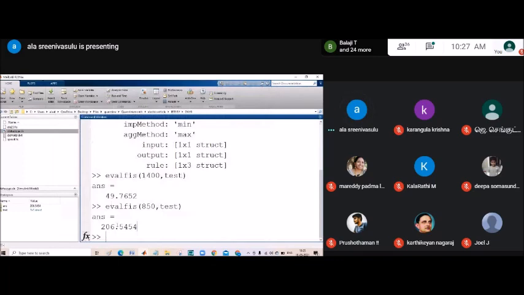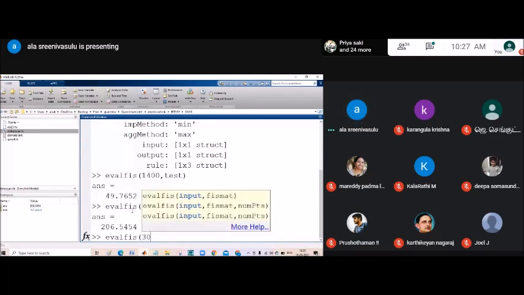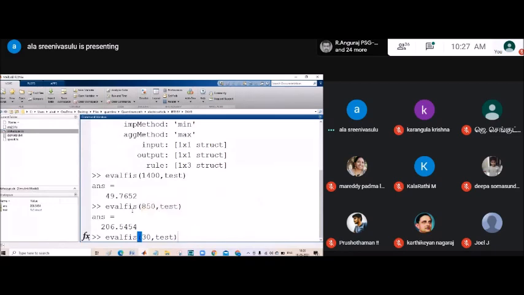I think everyone got it, right? So here evalfis, the motor is running with 30 RPM. You can see it.